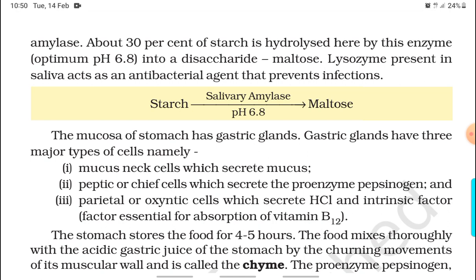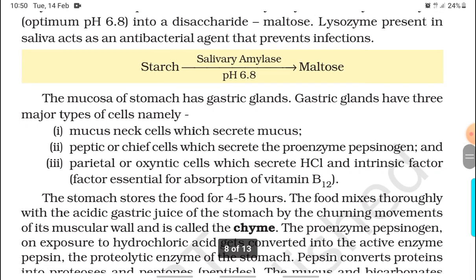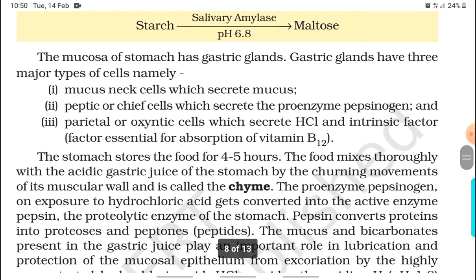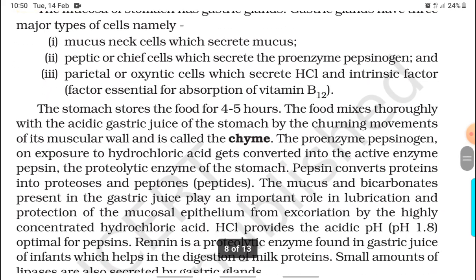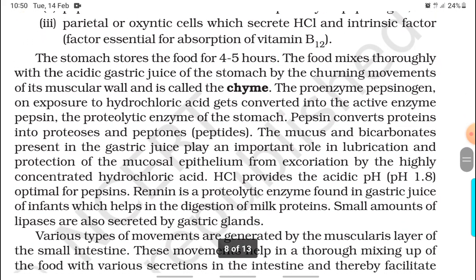The mucosa of stomach has gastric glands. Gastric glands have three major types of cells, namely mucous neck cells which secrete mucus, peptic or chief cells which secrete the proenzyme pepsinogen, and parietal or oxyntic cells which secrete HCl and intrinsic factor essential for absorption of vitamin B12. The stomach stores the food for 4 to 5 hours.